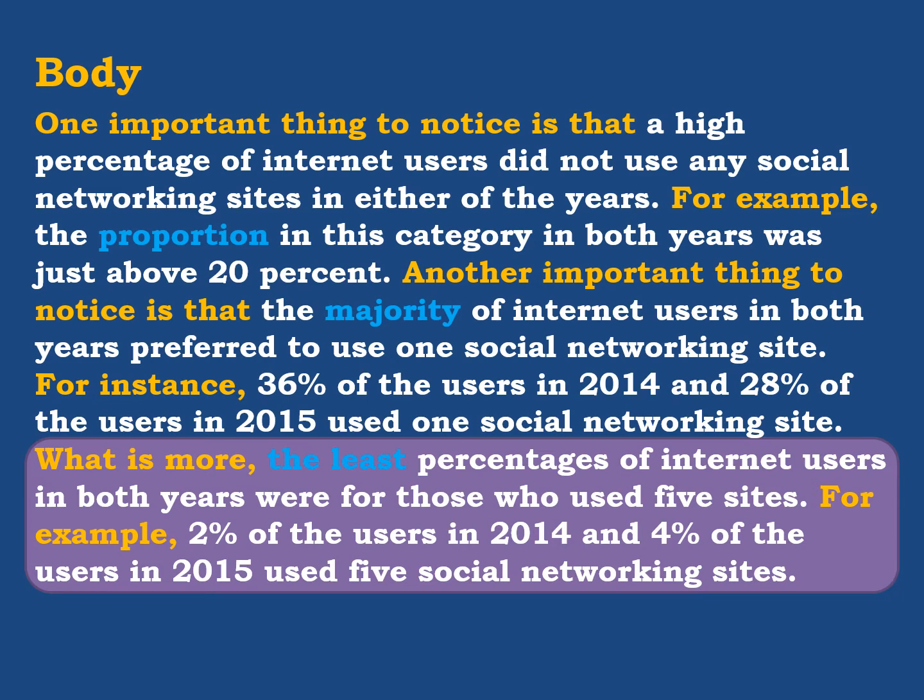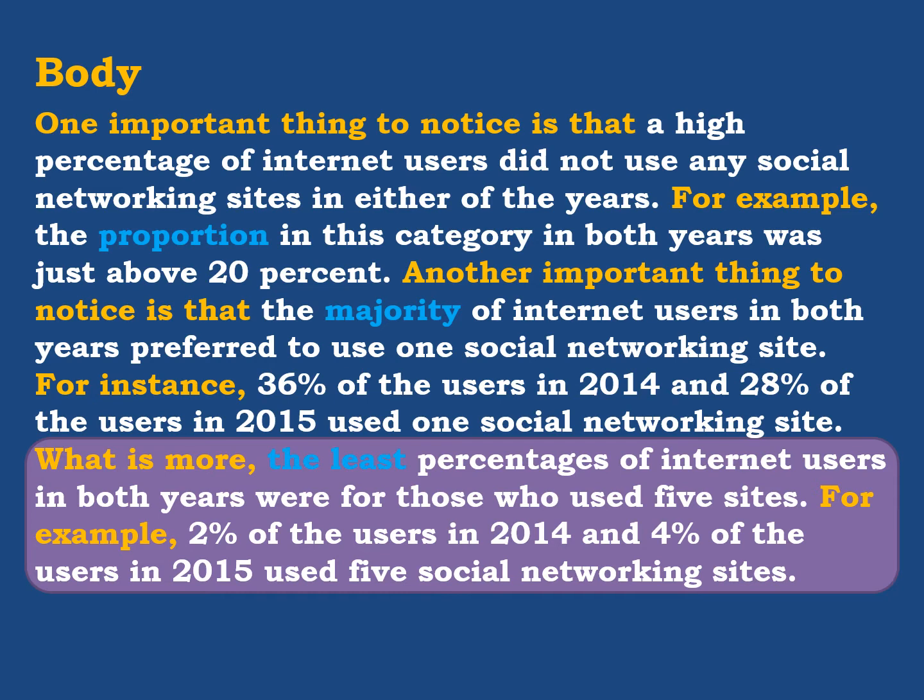Now, another important thing to notice is that this is the phrase, again, we said that you can use to introduce another idea. So, another important thing to notice is that the majority of internet users in both years prefer to use one social networking site. He is talking about using one social networking. Again, this is a specific idea.